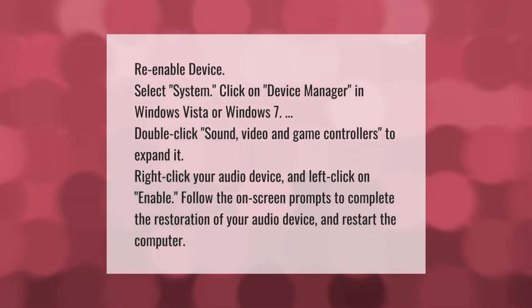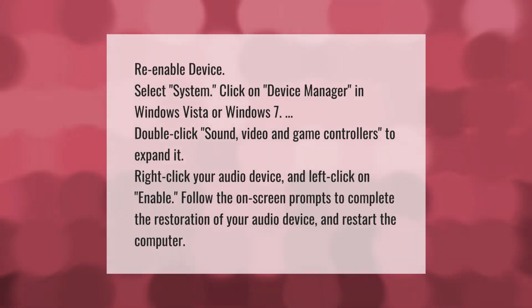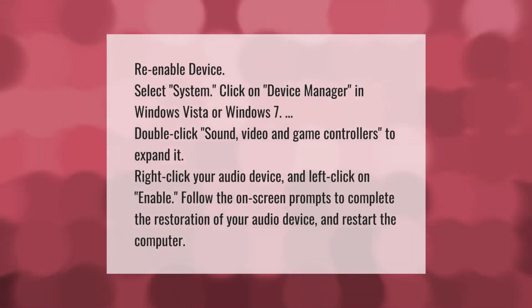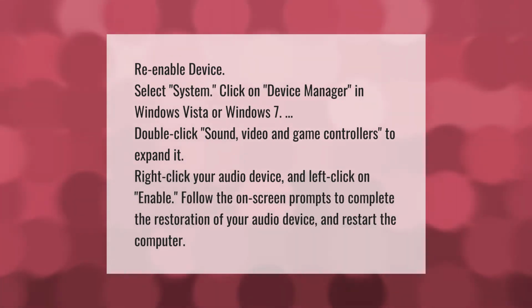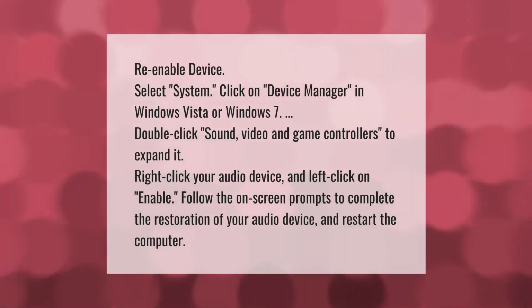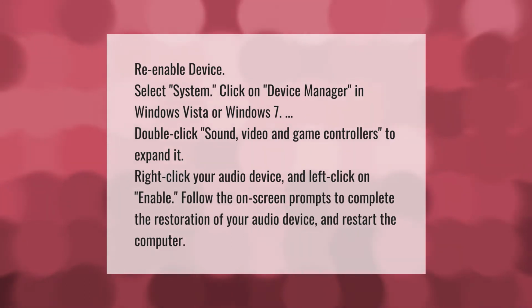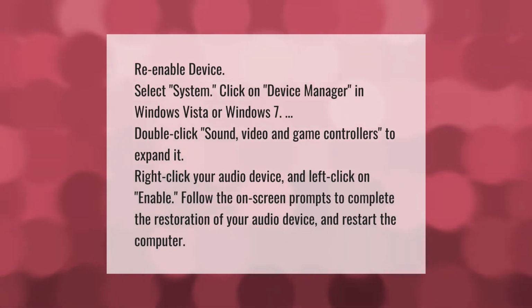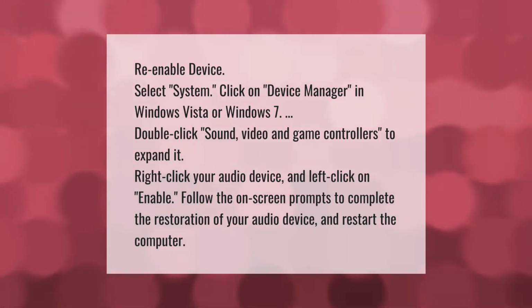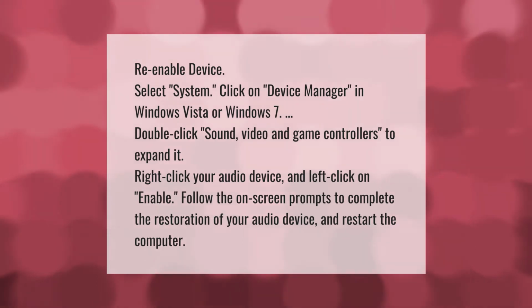Re-enable device. Select System. Click on Device Manager in Windows Vista or Windows 7. Double-click Sound, Video and Game Controllers to expand it. Right-click your audio device, and left-click on Enable. Follow the on-screen prompts to complete the restoration of your audio device, and restart the computer.